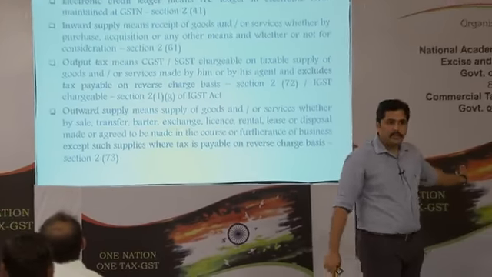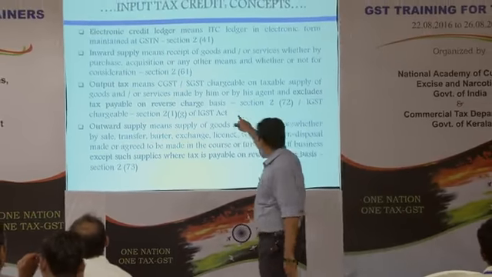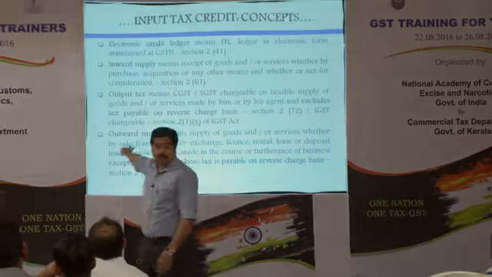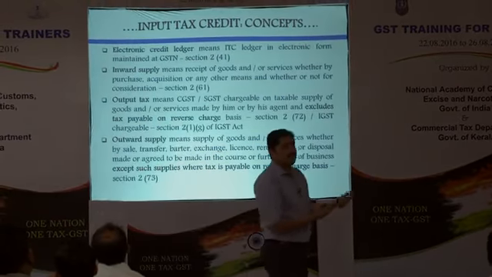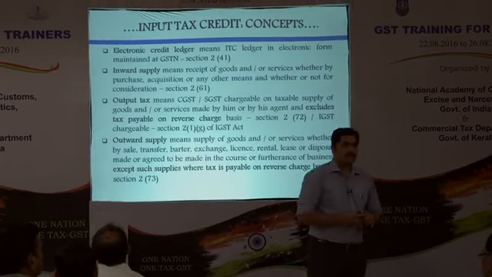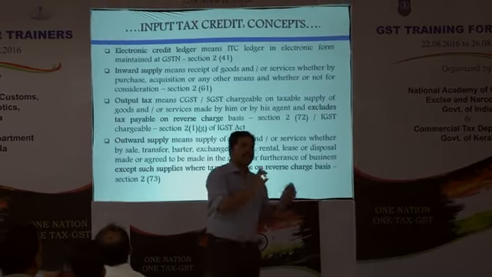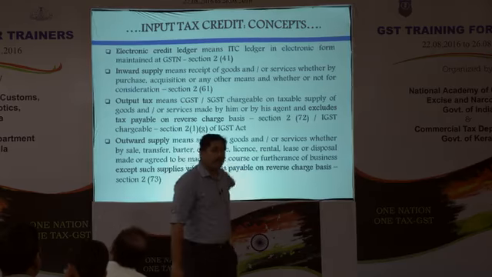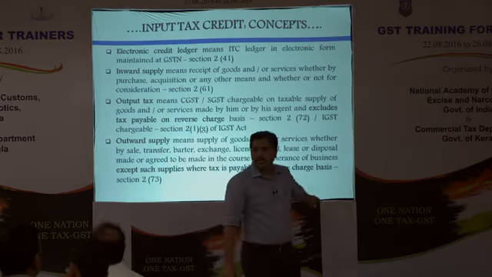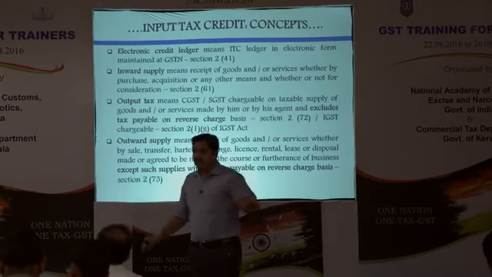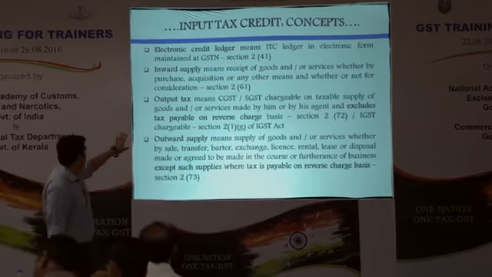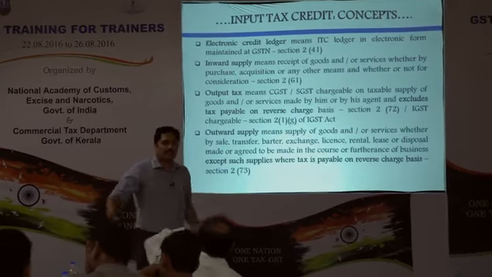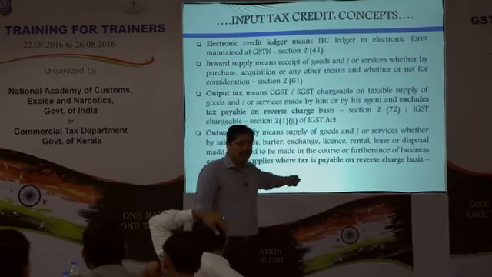The electronic credit ledger will be auto-populated based on the supplies you have received, based on GSTR 2, if it is matched properly. You can look into it in the GSTN. That is the main reason it has been brought in, because whatever ITC you are taking will be available there.